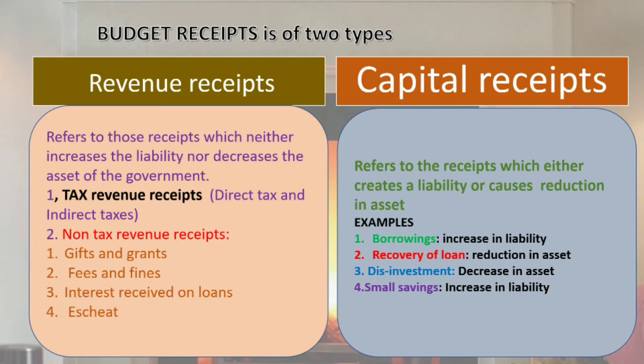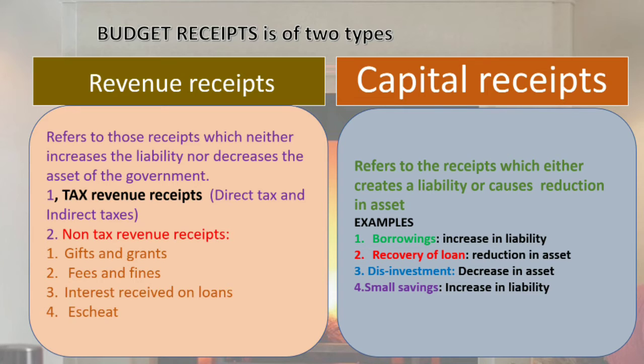Now what are capital receipts? Capital receipts are those receipts which either create a liability or cause a reduction in asset. There are so many examples mentioned. Borrowings. Borrowings are a receipt, the government gets the money, right? But at the same time it increases the liability of the government. Recovery of loan.